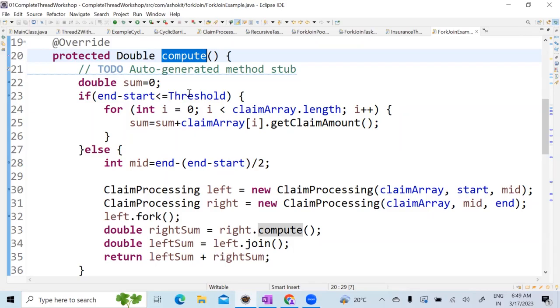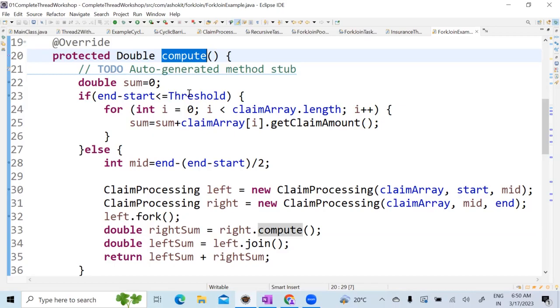So it internally uses a work stealing algorithm. That means, for example, there are two threads, left thread and right thread, right? If the left thread is busy, the right thread can steal the work from the left thread. That means if the left thread is busy or went into a wait mode or something, then the right thread can take the work from the left thread and do it. So it won't use the queue concept, but it uses the work stealing algorithm.